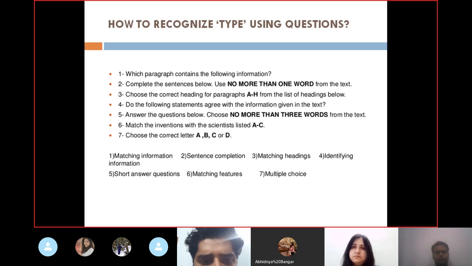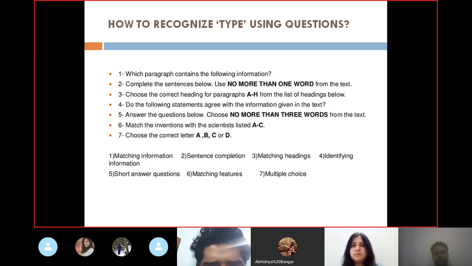Okay, let's move on to short answer questions, that is, answer the questions below, choose no more than 3 words from the text. So generally no more than 3 words from the text. It is like short answer questions. There would be answers, but in the form of phrases, clauses, something like that.